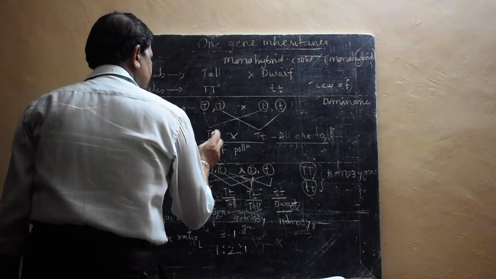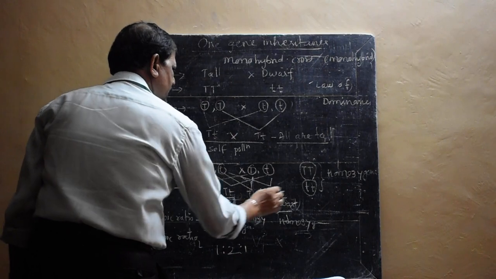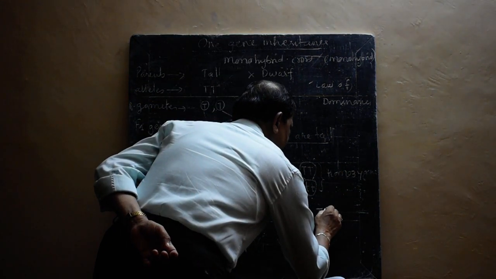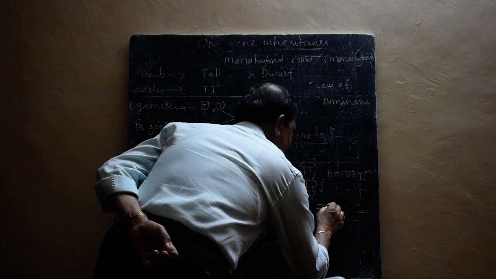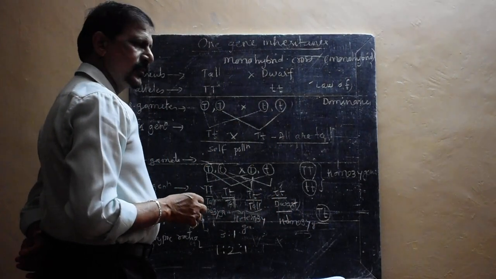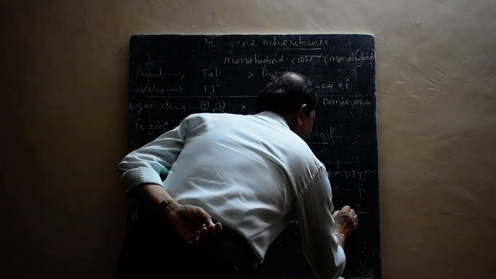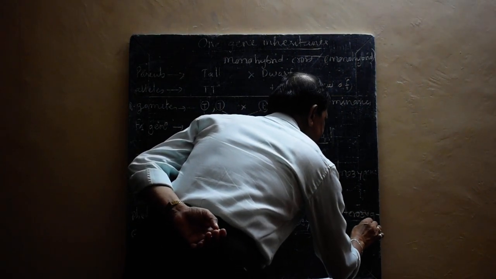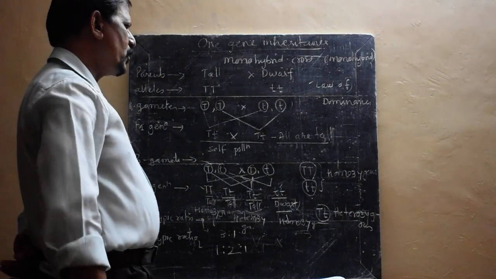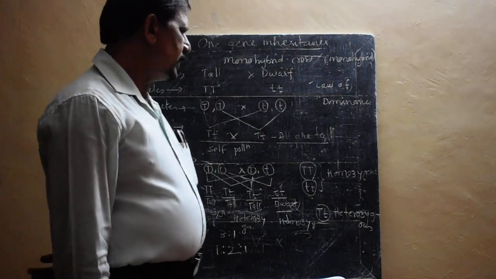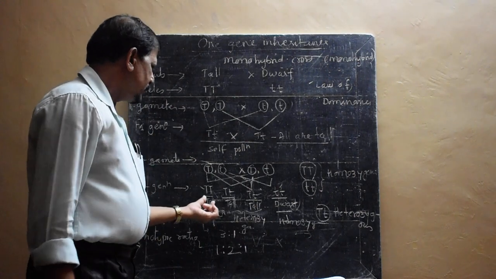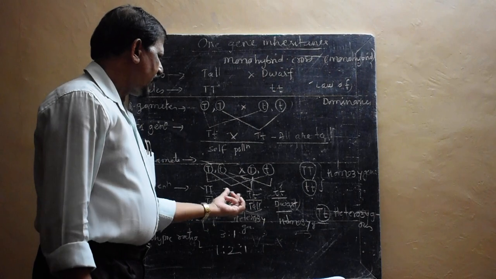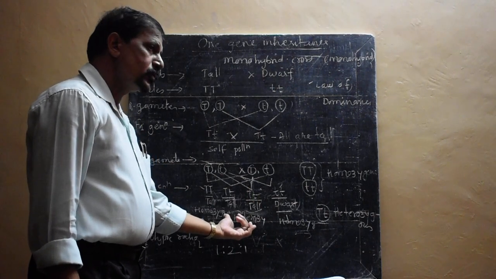This one is homozygous, and this is also homozygous. When two different genes are present in a zygote, that is called heterozygous. So homozygous and heterozygous are the two conditions. Capital T is homozygous, small t is again homozygous, and capital T small t are the two heterozygous.